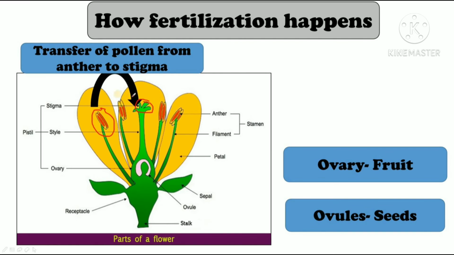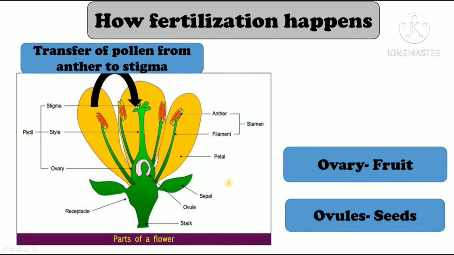So when pollen grains are transferred from anther to stigma, pollen grains will travel down through the style and will reach ovary. In ovary, eggs are present and here pollen grains will fertilize the eggs, and that's how the ovules present in the ovary will turn into seeds and the ovary will turn into your fruit.